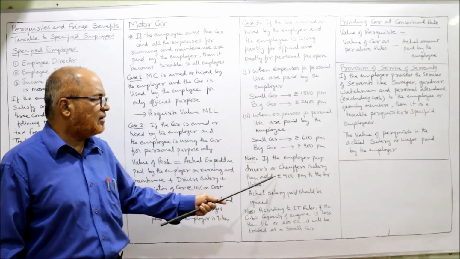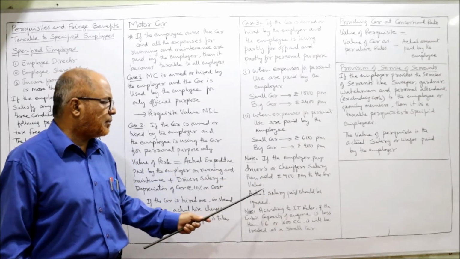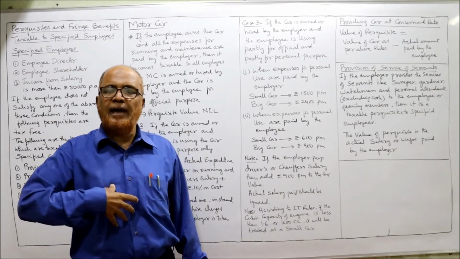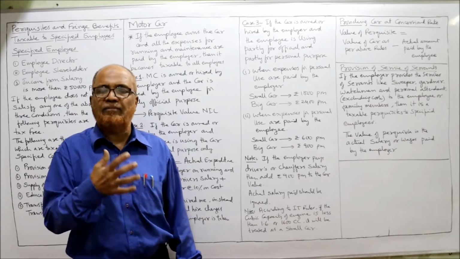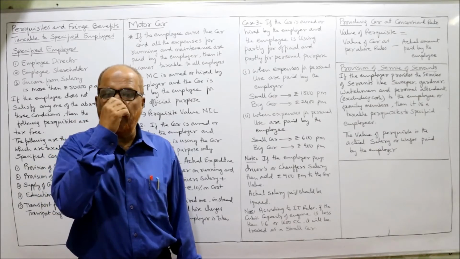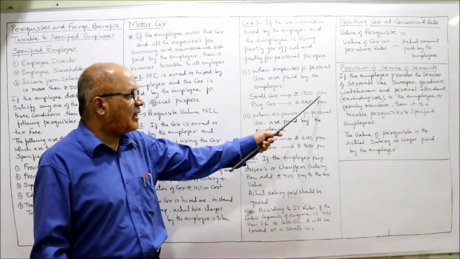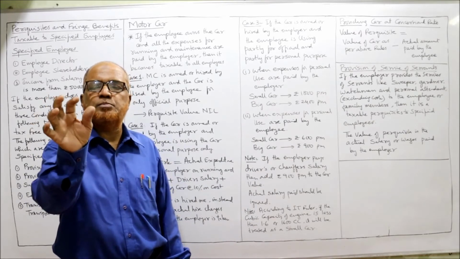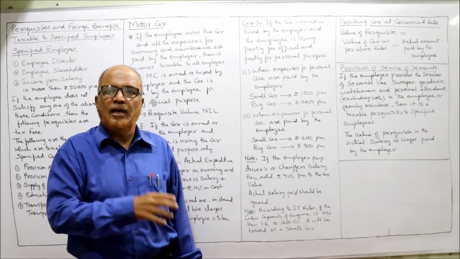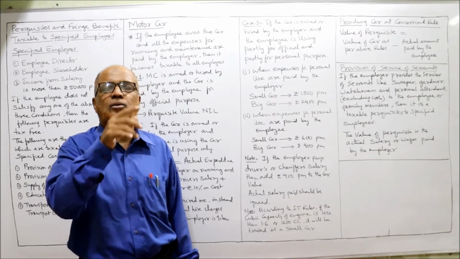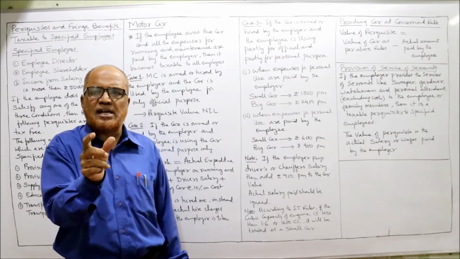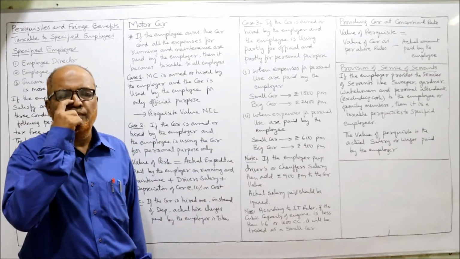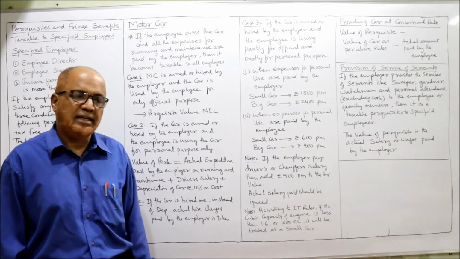If the employer pays a driver or chauffeur salary, add 900 per month to the car value. Actual salary paid should be ignored. Sometimes the employer will provide a chauffeur or driver. Then the driver's salary will be added. 900 rupees per month will be added to the value of this car. To whatever value you have already calculated, 900 rupees per month will be added as driver's salary, irrespective of the actual salary paid to the driver. Ignore whatever is the actual salary paid to the driver. Only 900 rupees per month will be added to this value if the driver is also provided.